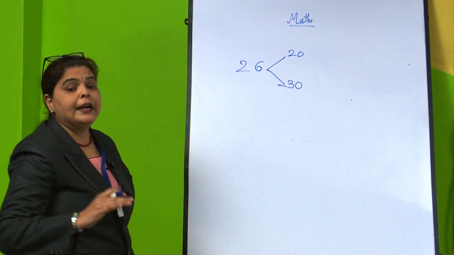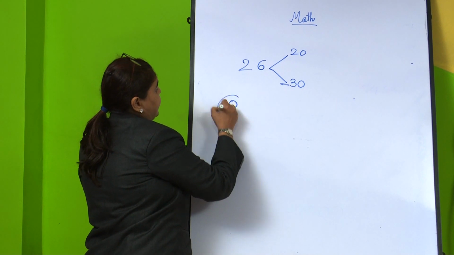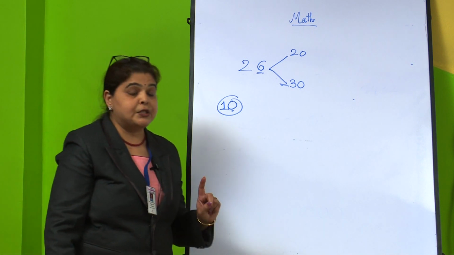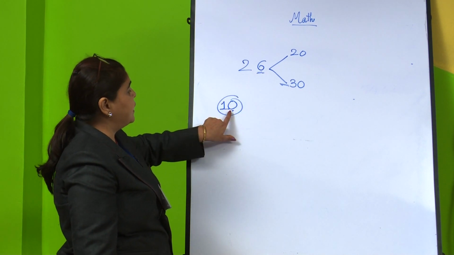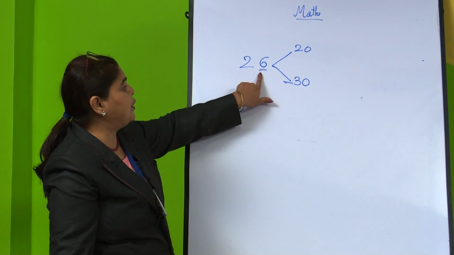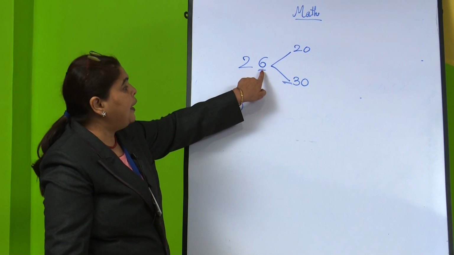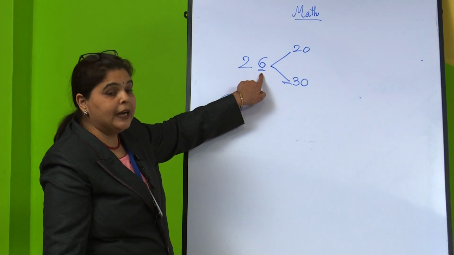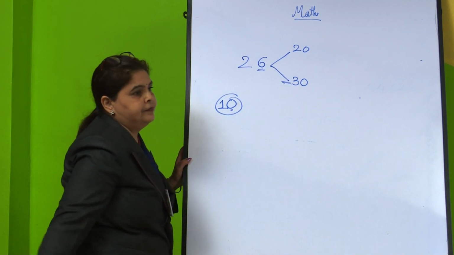So, for the nearest tens, this is the tens digit. Just listen carefully, I am giving a small trick to you. You have to think about only the 1 digit in the ones place. Here you have to see whether this digit that I underlined is more than 5 or less than 5.